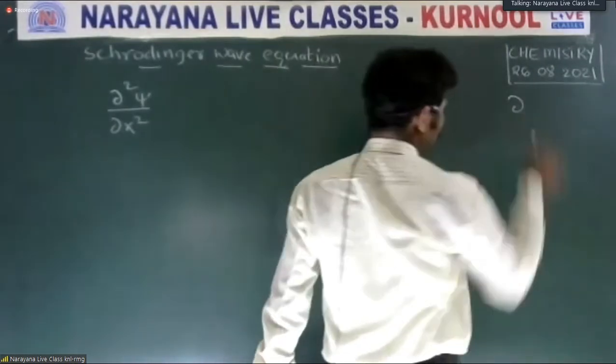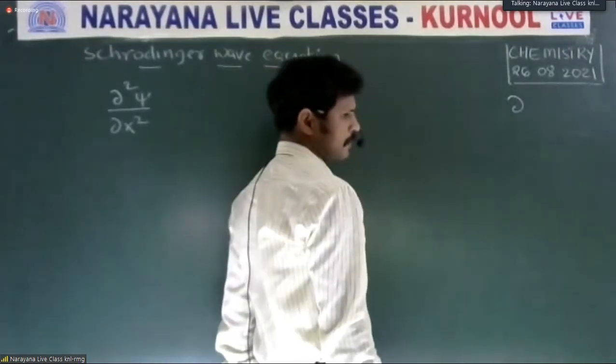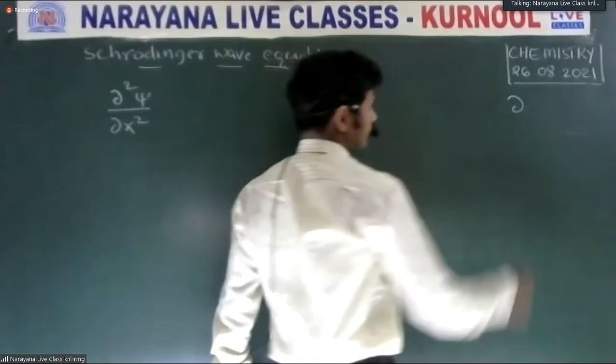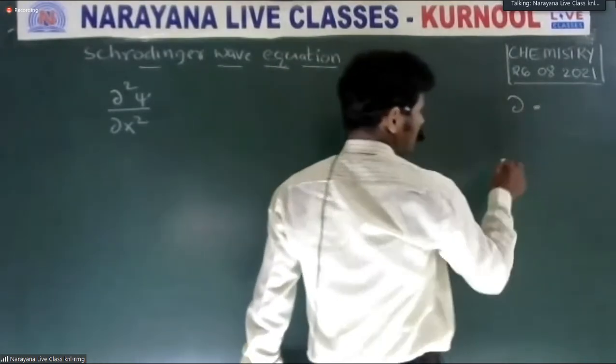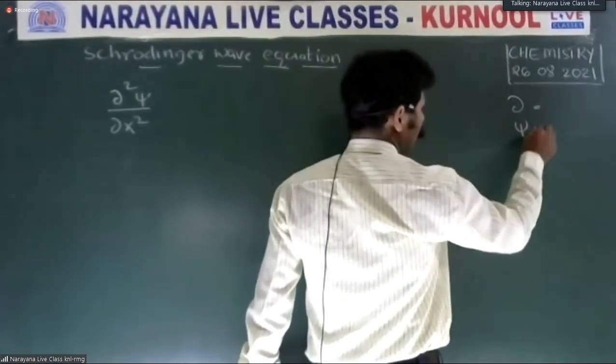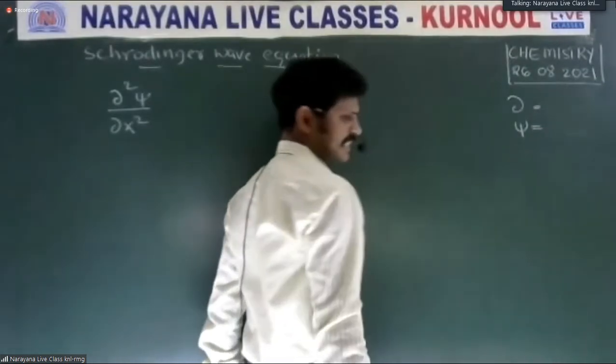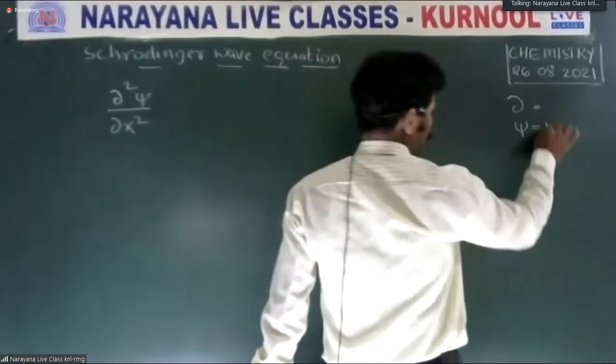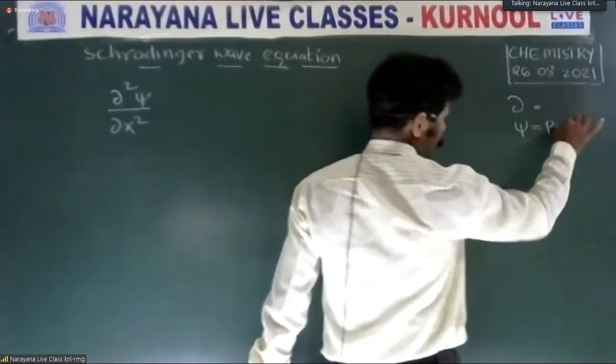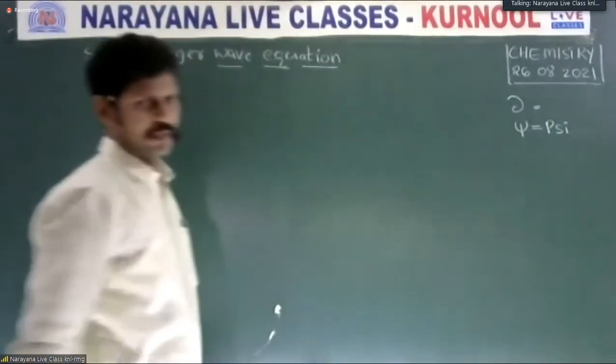The symbol is dou, it is a constant. This is called psi; the p is silent.